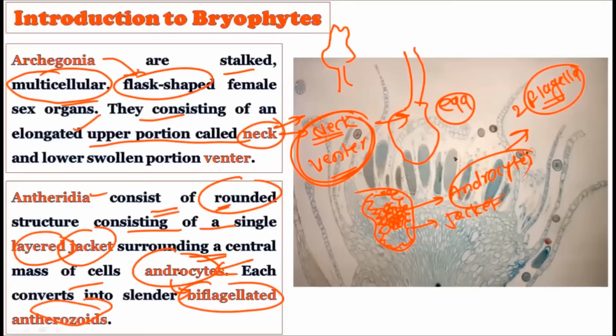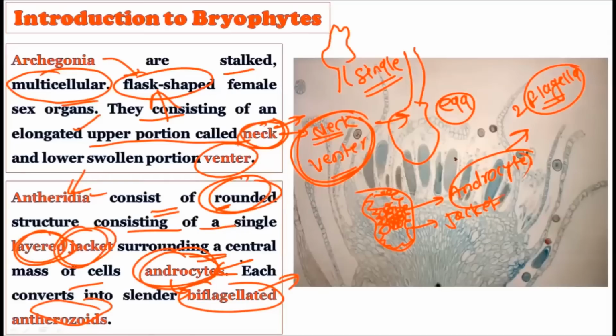So archegonia and antheridia are the female sex organ and the male sex organ respectively. The archegonia on the one hand are flask-shaped, while the antheridia are rounded structures. The archegonia are made up of the neck and venter, while the antheridium is made up of the jacket and the androcytes. The archegonia are responsible for the production of a single egg only, while on the other hand, many biflagellated antherozoids are created in the antheridia. So this is the difference between the male sex organ and the female sex organ in the bryophytes.